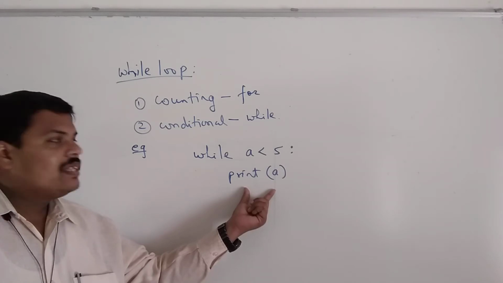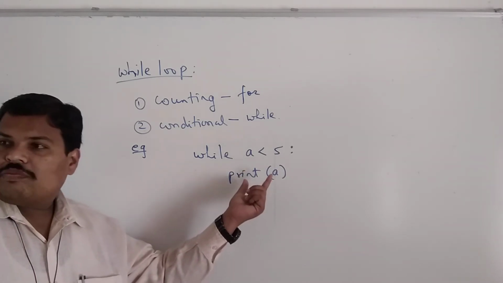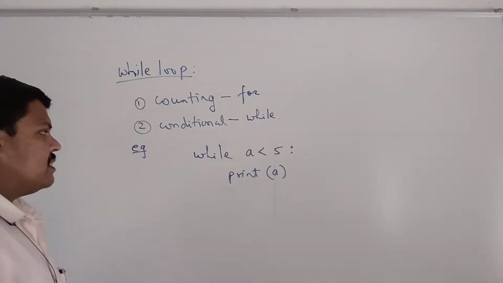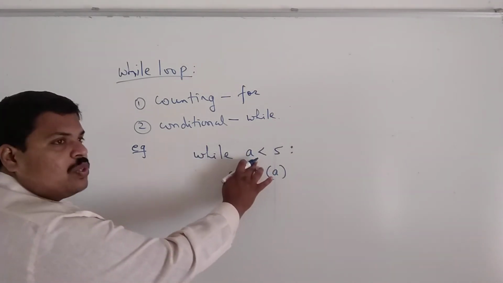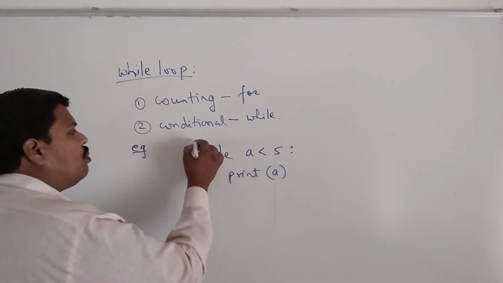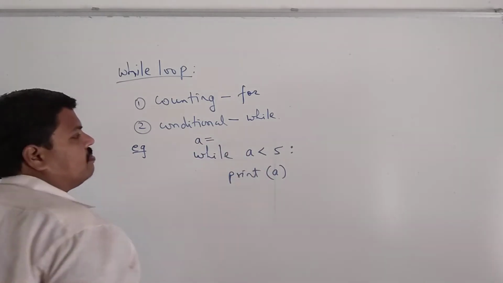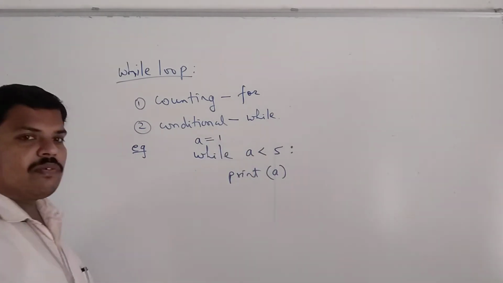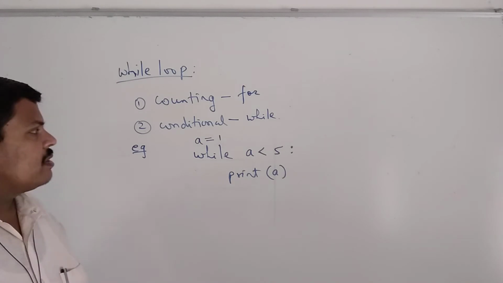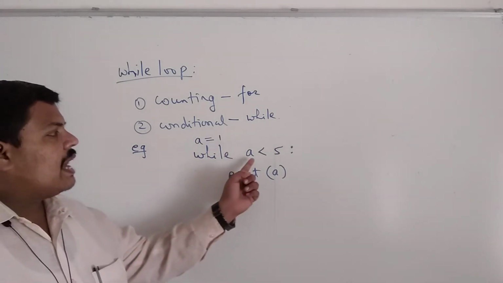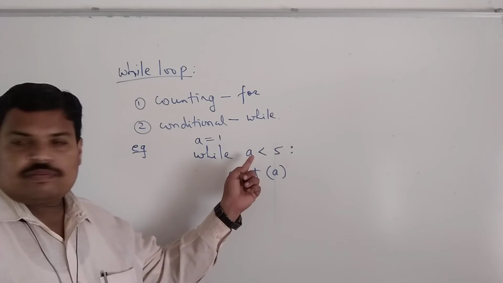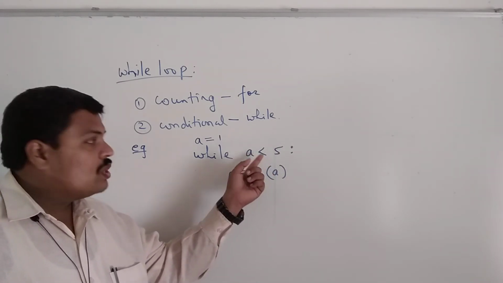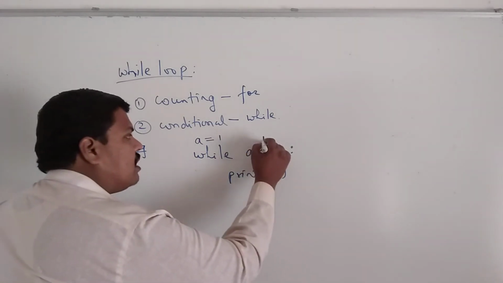A is not specified. Yes, a is not initialized. Yes. So in the while, we have to keep this in mind. Some specific things: whichever variable the condition works on should be defined first. If it is to be less than 5, it can start with 1. Okay. So now, if a is 1, then we can have a condition working on that variable. a is less than 5. Yes. In this case now, a is less than 5. So this condition is now true.